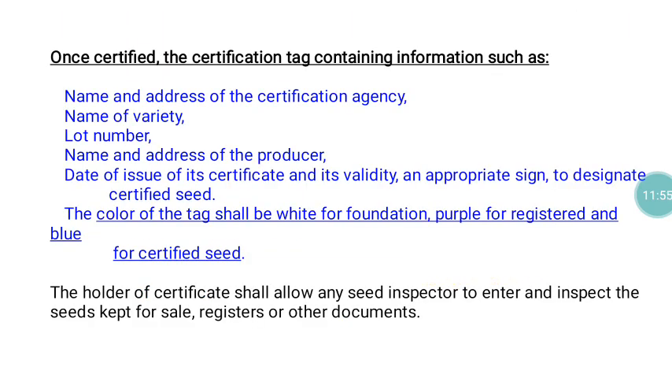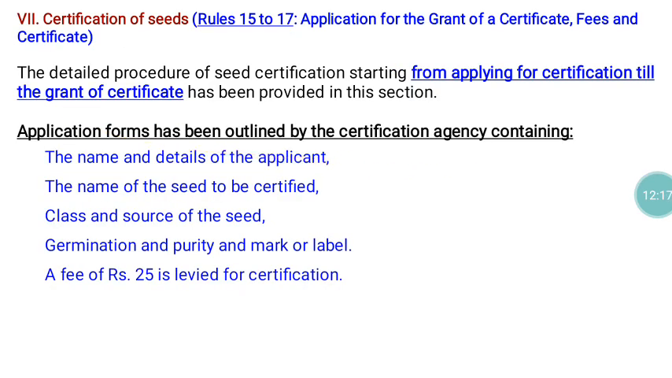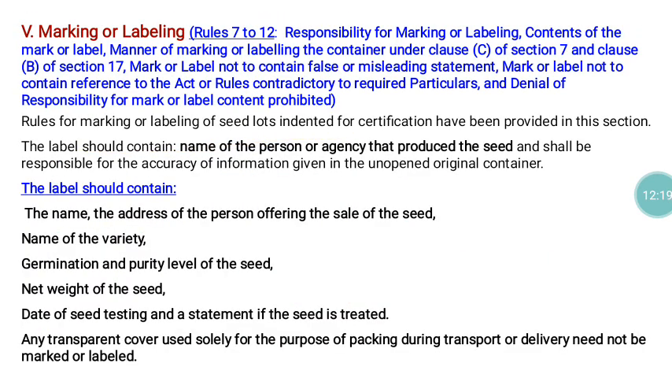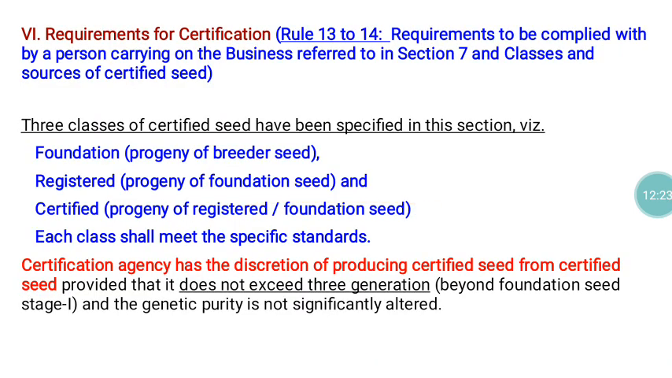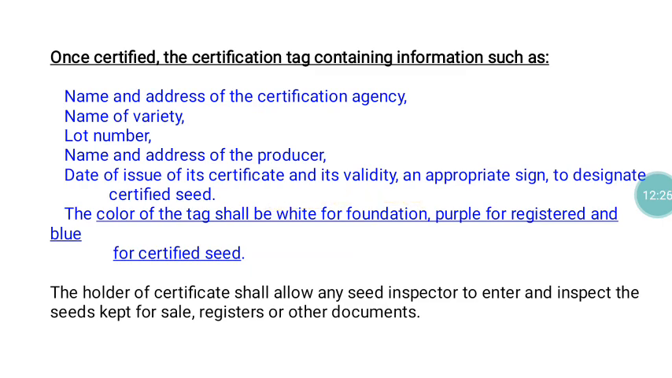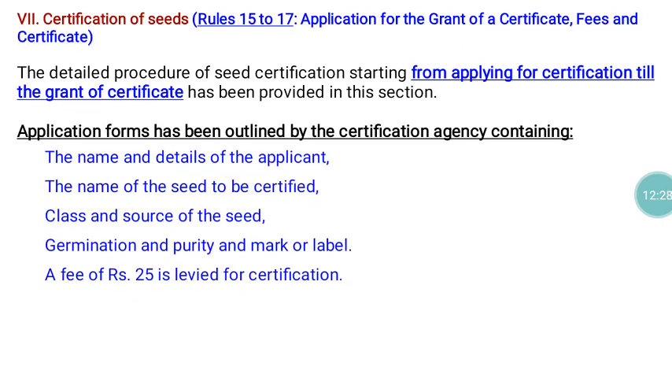In addition to that, once the field production is over, for getting the certification tag, the following information has to be furnished in the certification tag: name and address of the certification agency. Whereas what we discussed previously, in part number 5, was labeling. So those are the things regarding labeling, whereas this particular thing is related to part 7 and the second part.